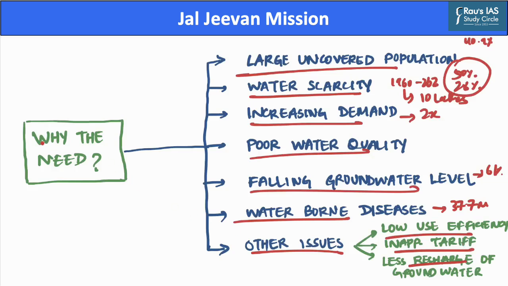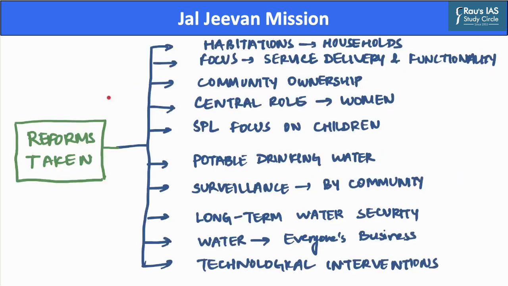After discussing the need of such a mission, let us discuss the reforms that were taken in order to make this mission possible. The first reform was to shift the focus of water supply from habitation to households. So far, the drinking water supply was provided at a habitation level. However, under the Jal Jeevan Mission, the provision of tap water is being made for every rural home.